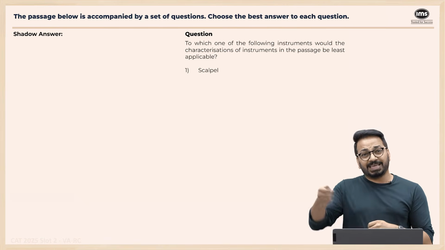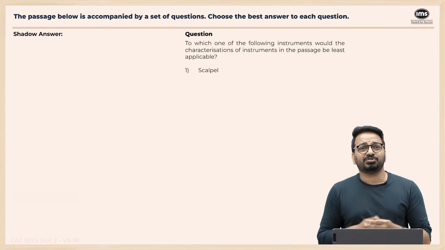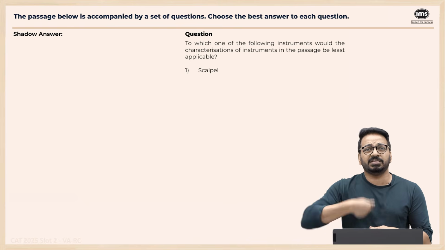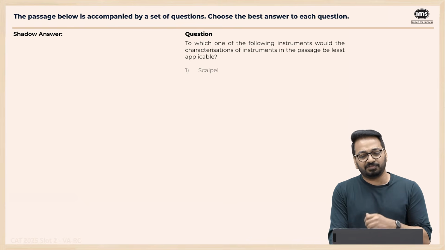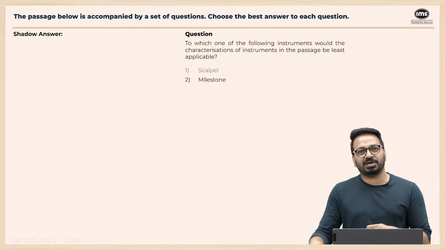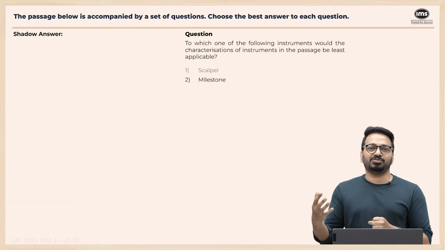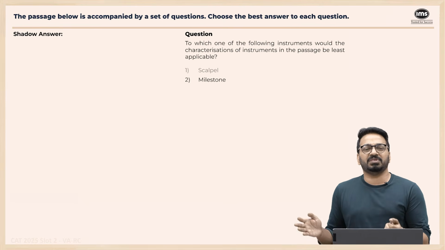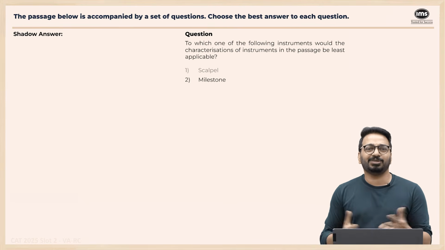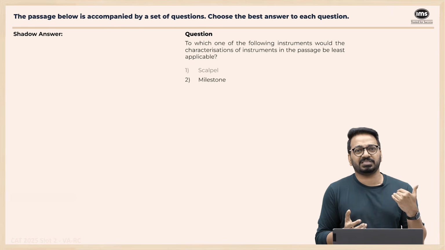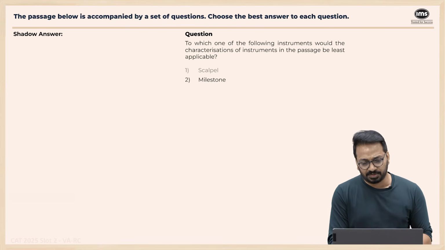Now, scalpel. Scalpel is what the doctor uses to cut you up, right? So scalpel can easily be characterized as an interventionist thing. You use a scalpel to intervene in a human body during a surgery. So definitely not the answer. Milestone. Can milestone be called something which intervenes in anything? Is milestone used as an instrument to cut anything? No. Can milestone be used as something which is processing data? No. So milestone itself does not function like an instrument. Maybe it's a tool or a signal, a sign, but it's not necessarily there. So milestone can be something which is least applicable. It does not receive any data. It's not used physically to do something.